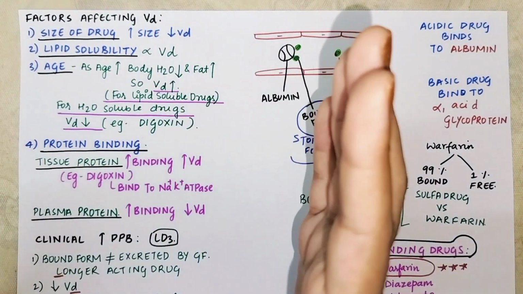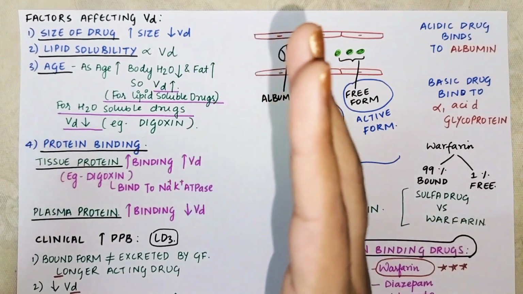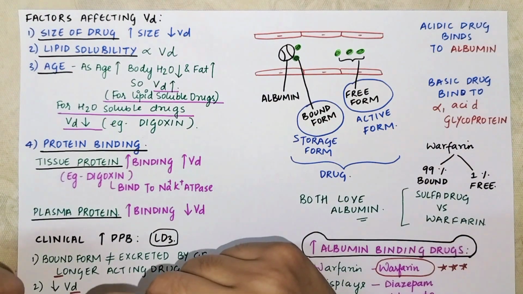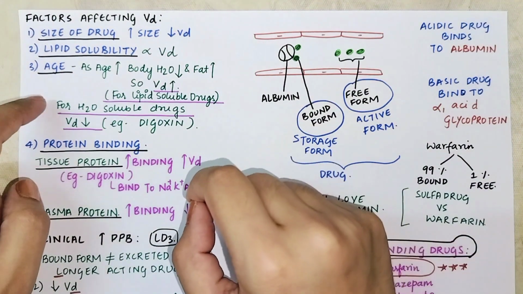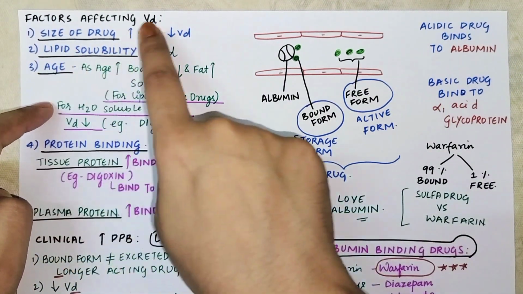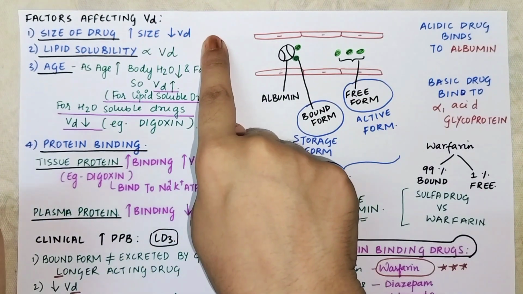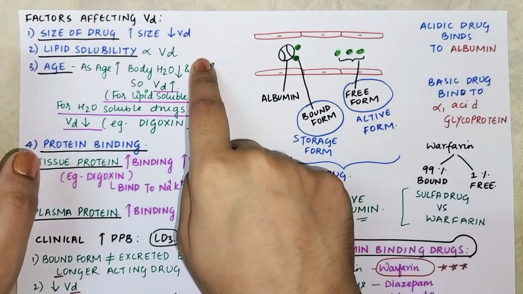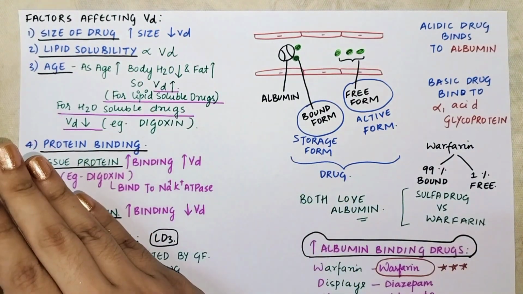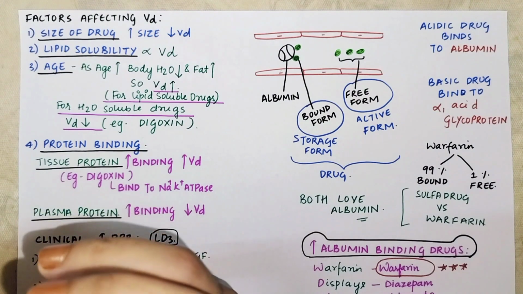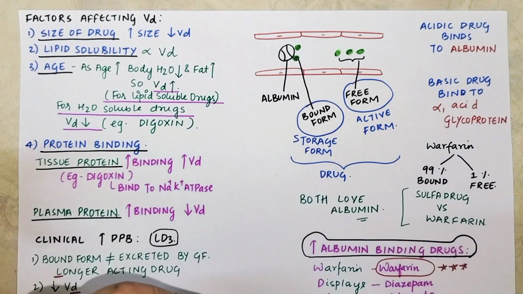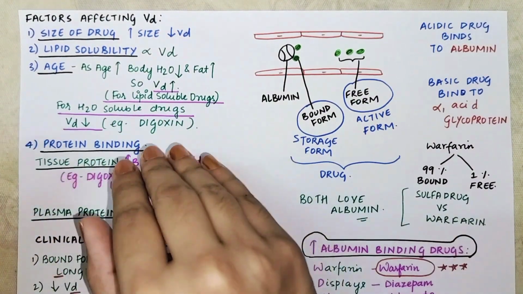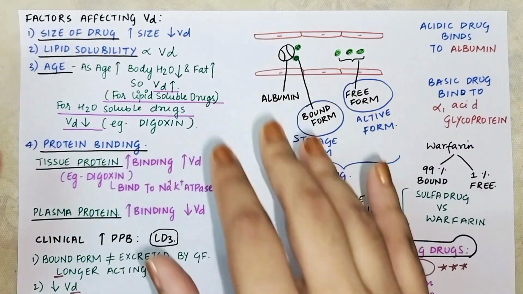But remember, whenever you are talking about the volume of distribution of a drug, it is going to depend on various parameters, okay? Not only on one parameter. So when you talk about the size of the drug, more the size, less is the volume of distribution. Then lipid solubility, which is directly proportional to volume of distribution. Then age, as the age is increasing, body fat is increasing, water is decreasing. For water soluble drugs, volume of distribution is less, and for lipid soluble drugs, volume of distribution is more.